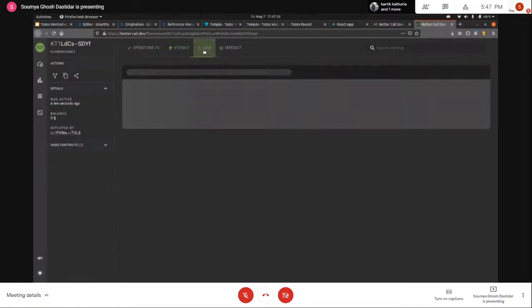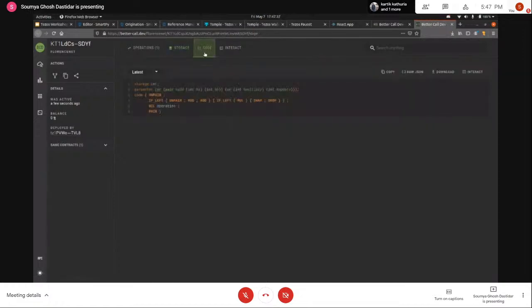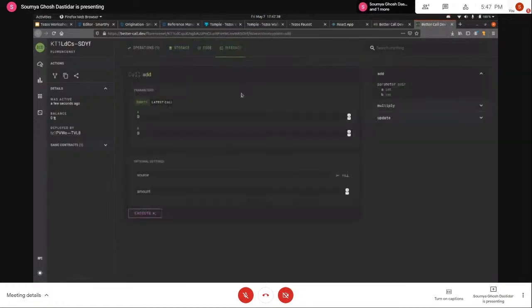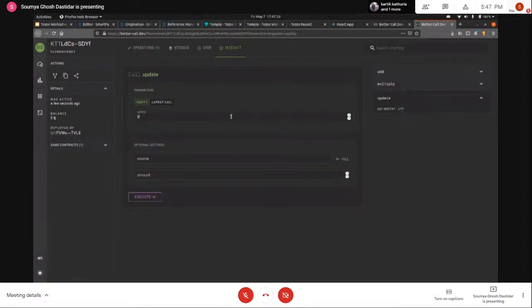And we can also look at the code that is there. And finally, we can also interact directly from this indexer here. If you want, we can make different calls. There are the entry points that we have created: the add entry point, the multiply entry point, and the update entry point. We can just make the calls directly from here if you want. But to interact with the contract, what I'll do for now is I'll write a client application, and we'll interact with the contract from there.